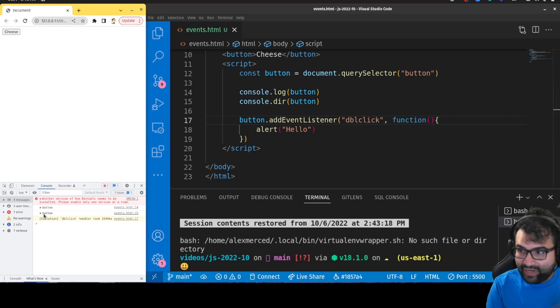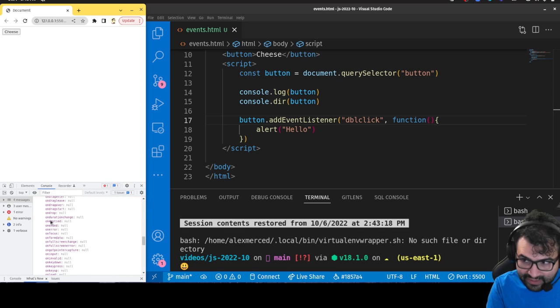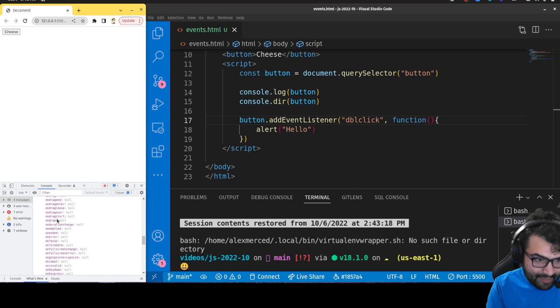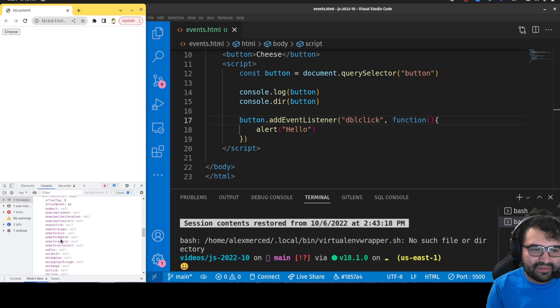And again, how would I know all the different events? I could Google it. I could also inspect the node in the console, console.dir the node, and scroll down to the O's and take a look at the list. Okay, onDrop, onDragStart, and I can then Google what these different events mean. Majority of these you'll never use, or rarely really.